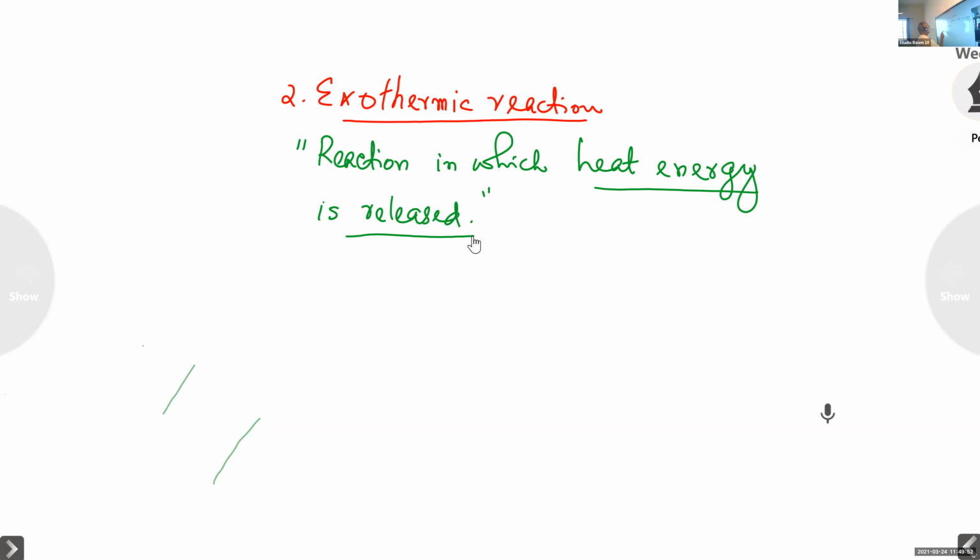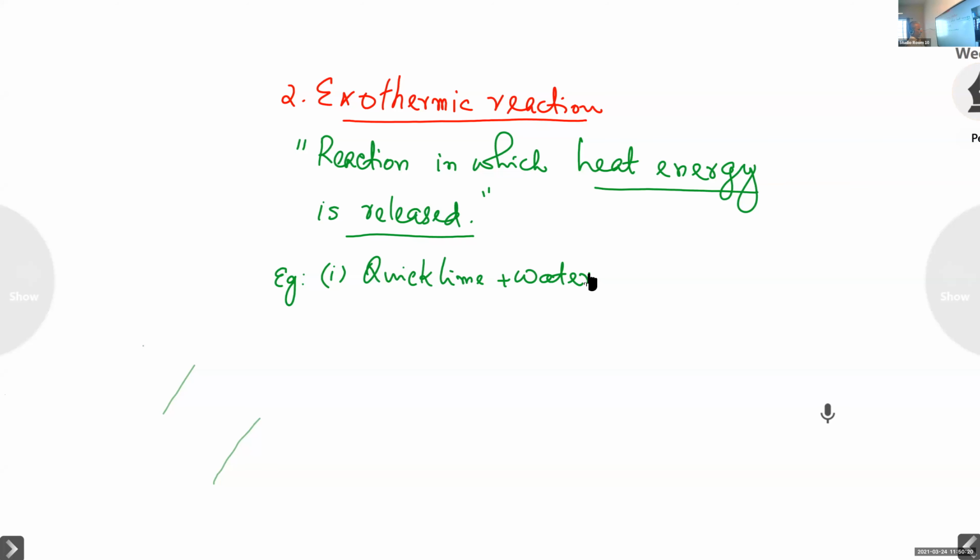So you can write the examples. I'm not going to write the details here. The details you can refer to in the previous reactions. Example one, quicklime plus water. You refer, it is exothermic.